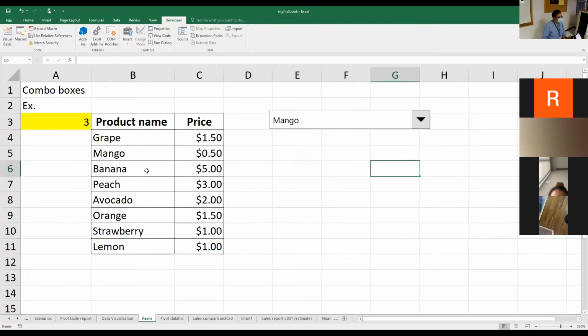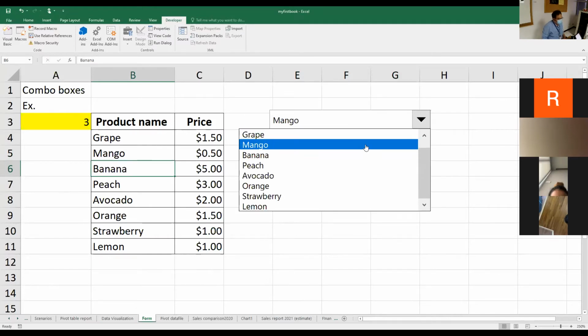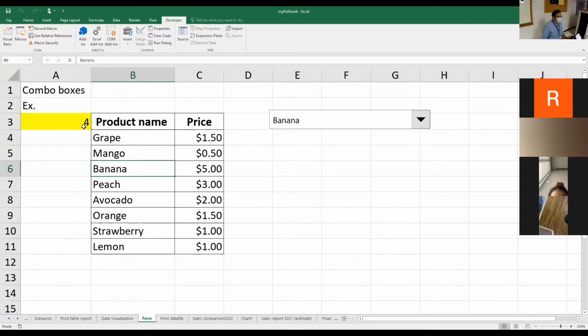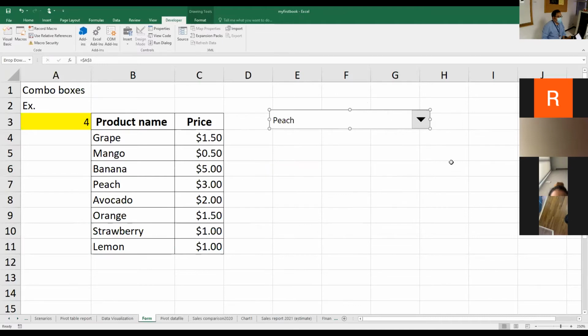And apart from that, if you choose banana here, it should show number 3, but if you configure the combo box wrongly, when you choose banana, it shows number 4. That is wrong as well. You have to make sure that once you choose the input range, it is correct, from grape to lemon. We never include our header in the combo box. In here if we choose banana once again, it shows number 3. That's correct already.